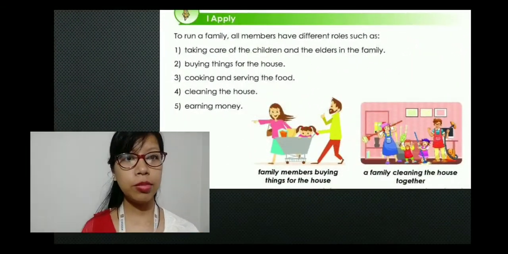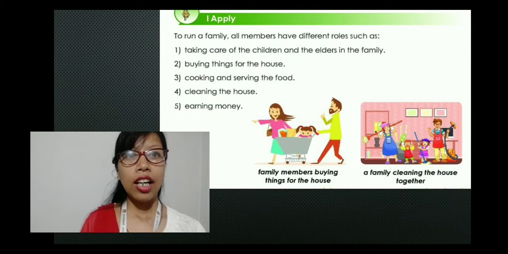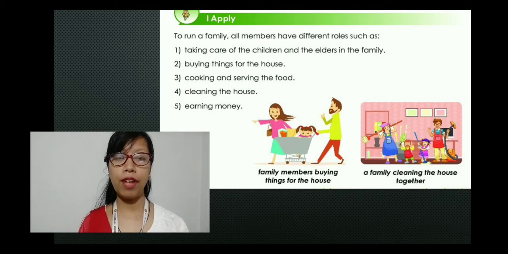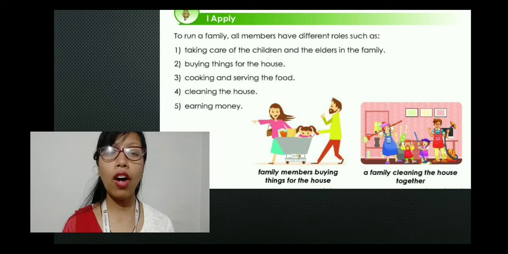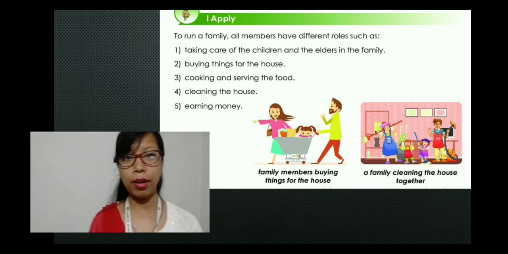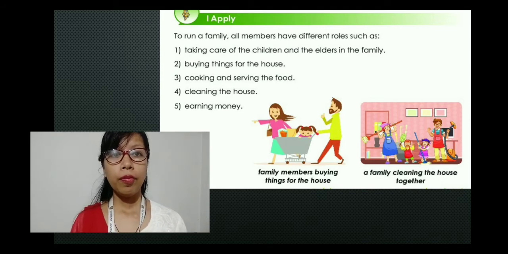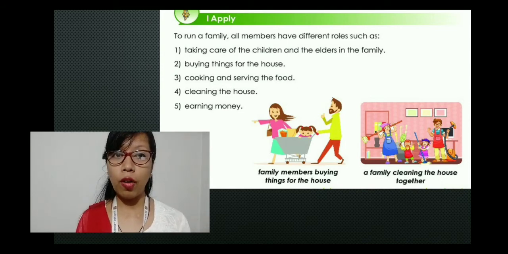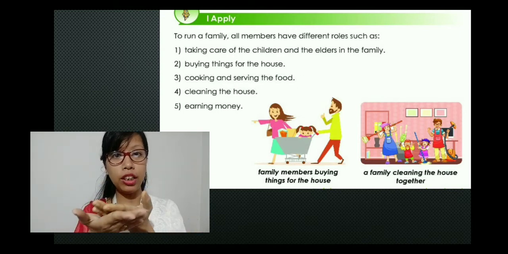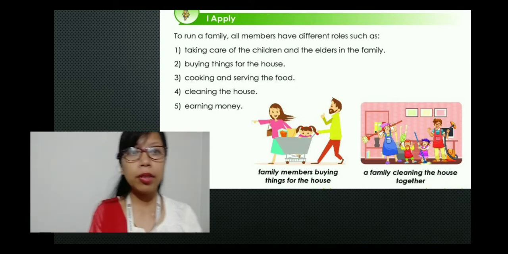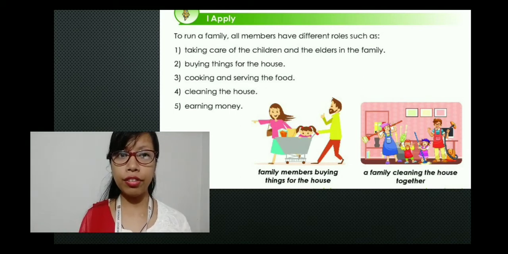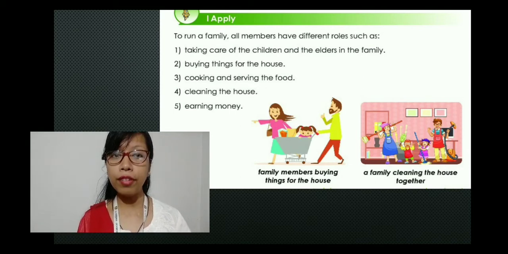Okay, now let's come to the new part of the lesson. Now, in our family we have the family members, right? Yes. Now each of the family members has different roles to play in our family. Now these roles are played in order to support each family member, right? Because without the support of the family members, it becomes very difficult for us to run a family.